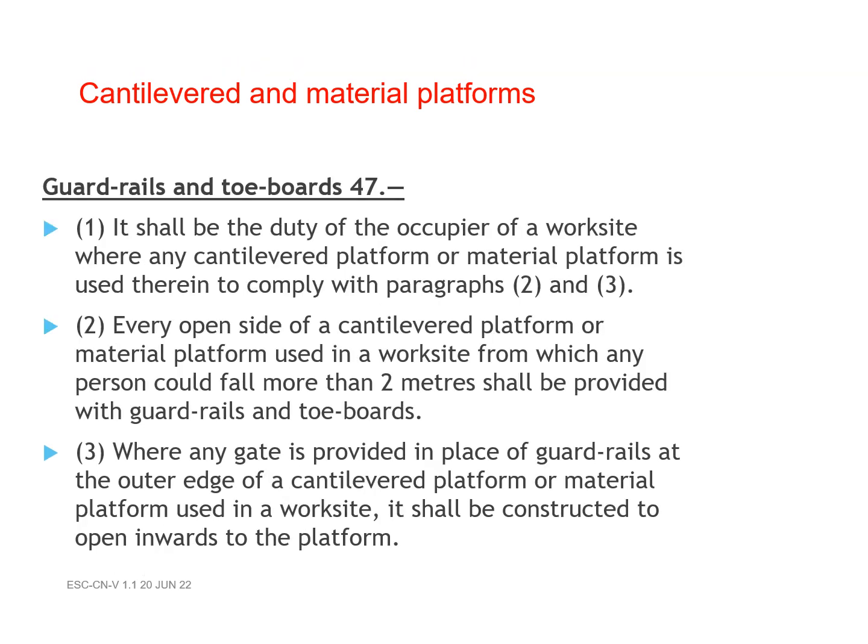Cantilevered and material platforms. Guardrails and toe boards 47. 1. It shall be the duty of the occupier of a worksite where any cantilevered platform or material platform is used therein to comply with paragraphs 2 and 3. 2. Every open side of a cantilevered platform or material platform used in a worksite from which any person could fall more than 2 meters shall be provided with guardrails and toe boards. 3. Where any gate is provided in place of guardrails at the outer edge of a cantilevered platform or material platform used in a worksite, it shall be constructed to open inwards to the platform.